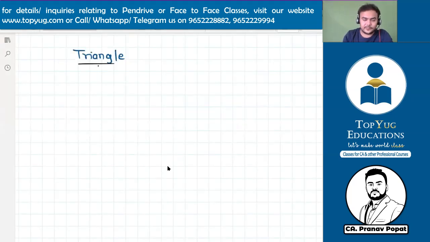Yeah. So we are back. Triangle. First, we will discuss the types of triangle.